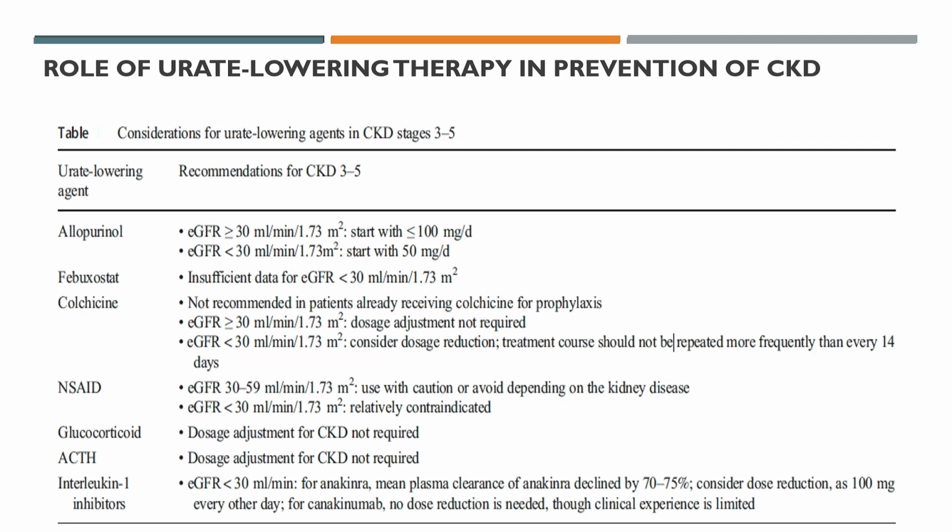Then again, no NSAIDs, because again, less than 30 is contraindicated. Then for steroids you can use them, there is no dose limitation, provided you check renal function. Then SCTS, no dose adjustment. Interleukin 1 inhibitors, these are inactive. Less than 30 ml, mean plasma clearance is declined by 70-75%. So you need to consider dose reduction.